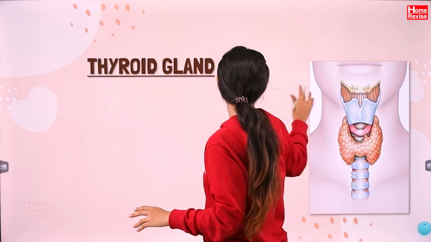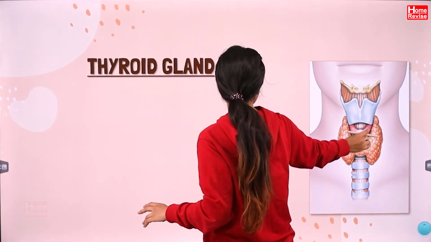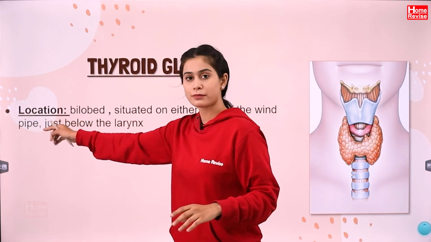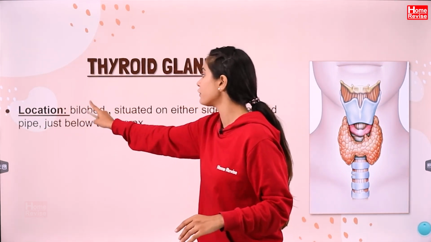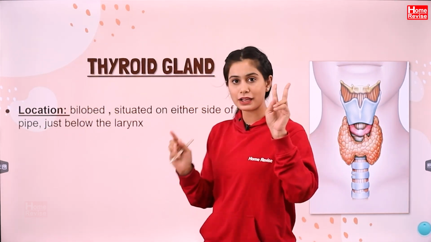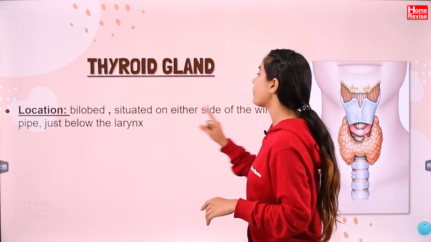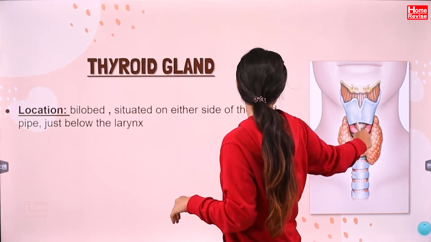Beginning with the thyroid gland. As you can see the clear structure here, this is the thyroid gland. Okay, can you see that? Location: this is how we will divide it. First of all, it is bilobed, two lobes it has, situated on either side of the windpipe just below the larynx. Can you see that?